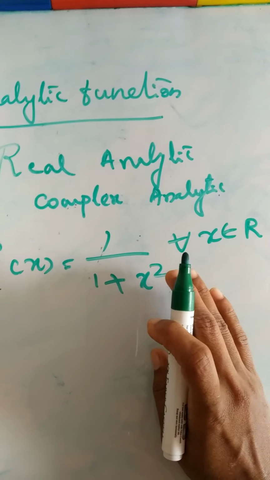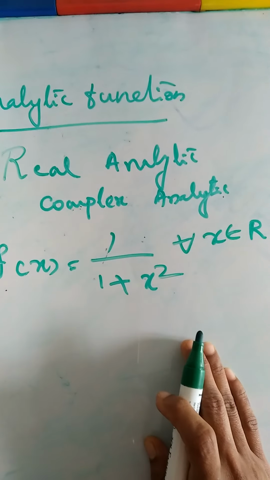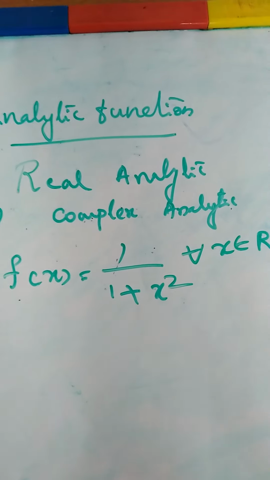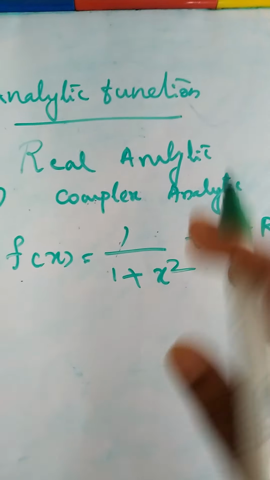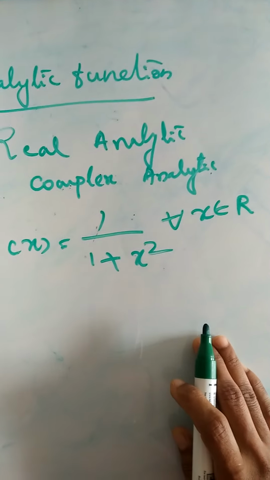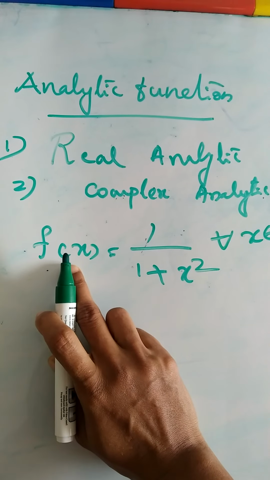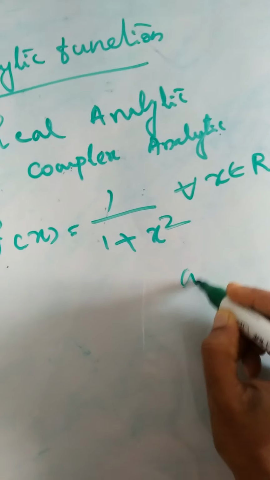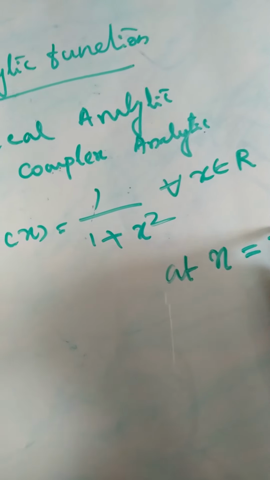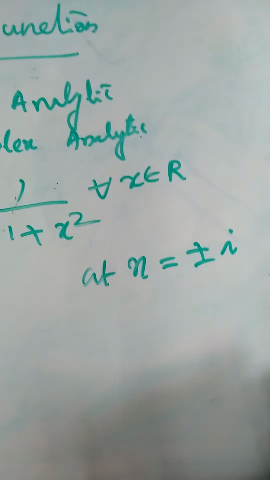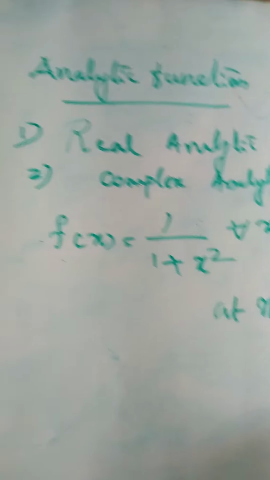But when we move on to complex analysis, when we move on to the complex plane, to the set of complex numbers, what will happen to this? At x is equal to plus or minus i, what will happen to this function? This is not defined.